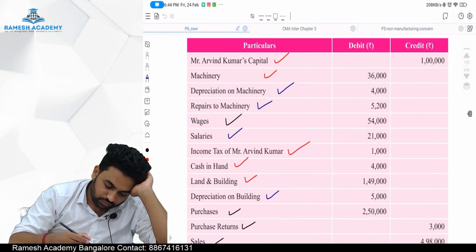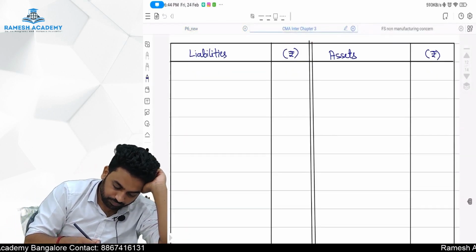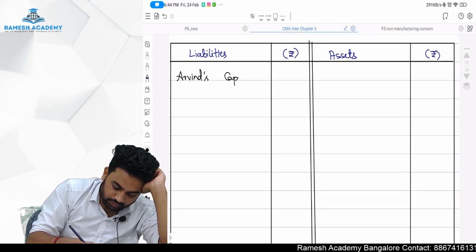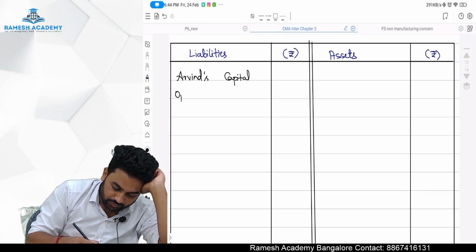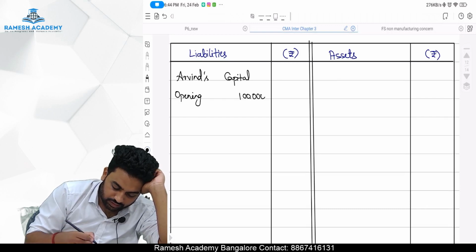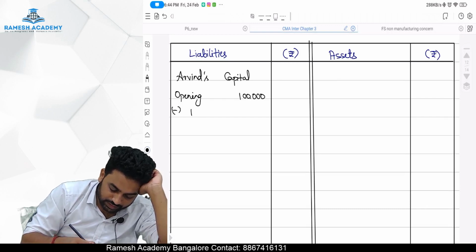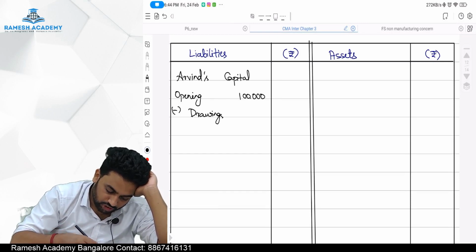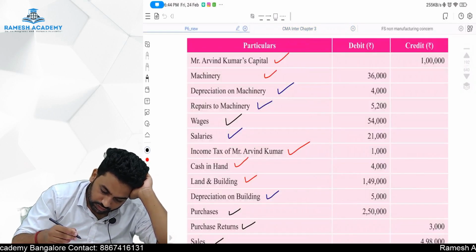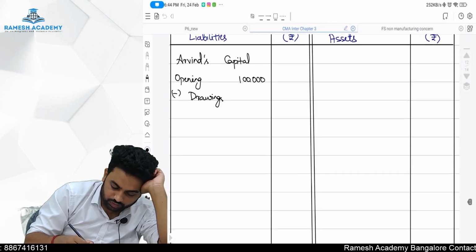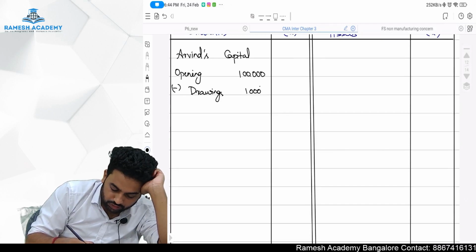Arvind's capital, opening 1 lakh is there. From that, minus drawings. Drawings is 1000 rupees, income tax.